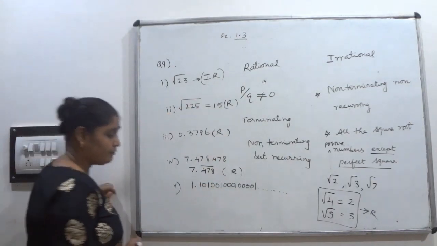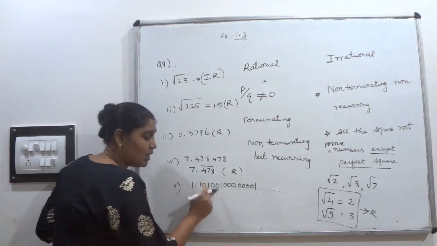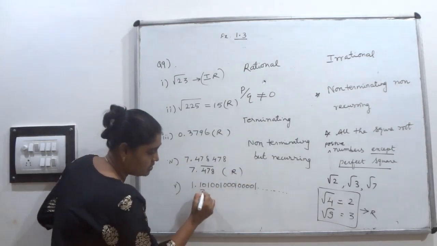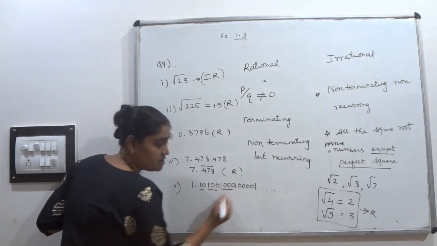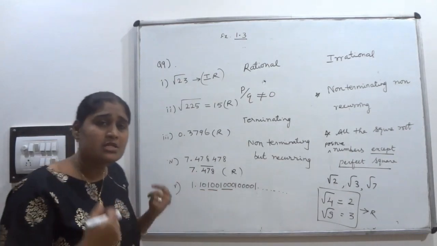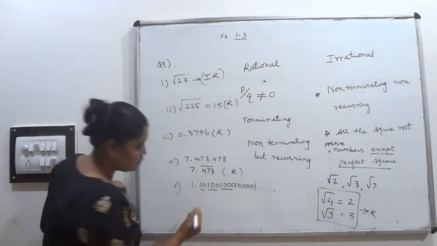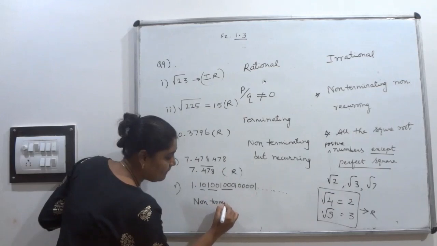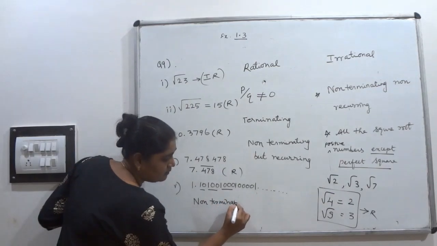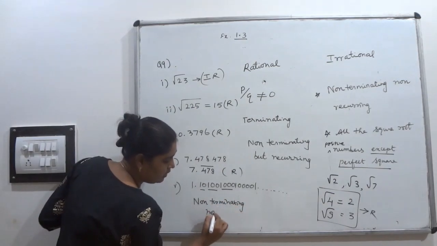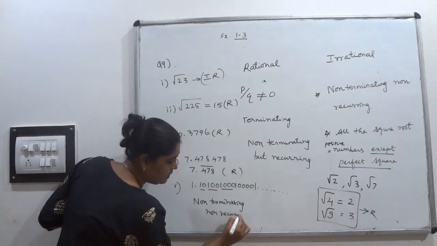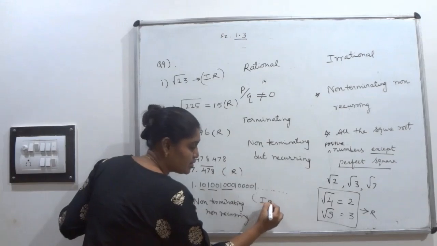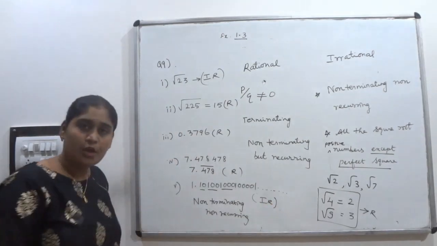Next one, the fifth question, 1.10100100010000 and so on. See, 10, 100, 1000, like that. No set of digits is repeated here. That's why this is a non-terminating, non-recurring decimal expansion number. That's why it is called irrational. Okay. Thank you.